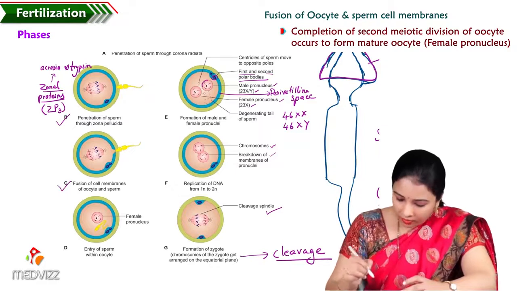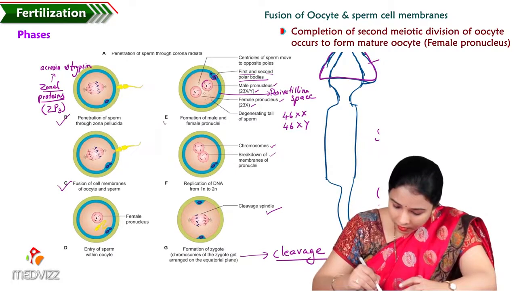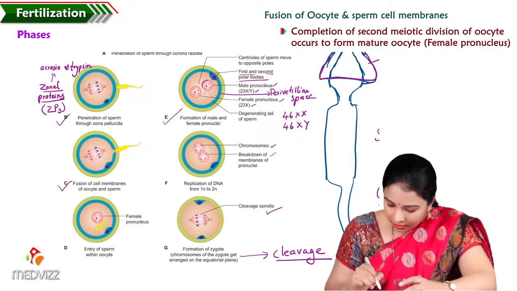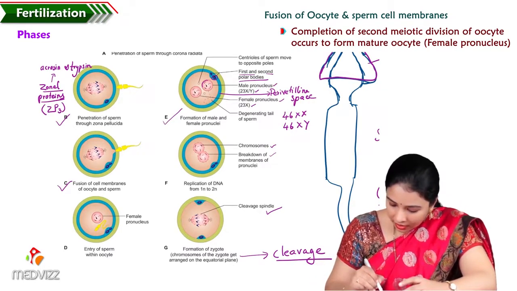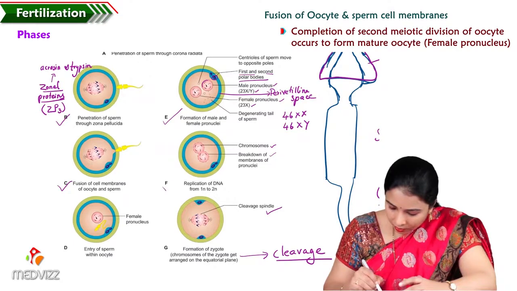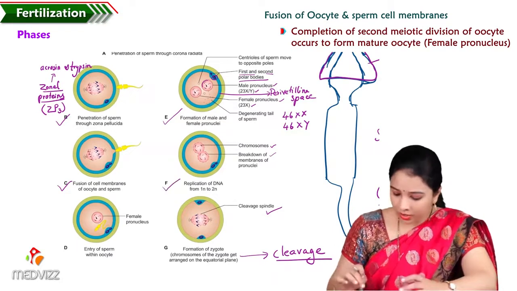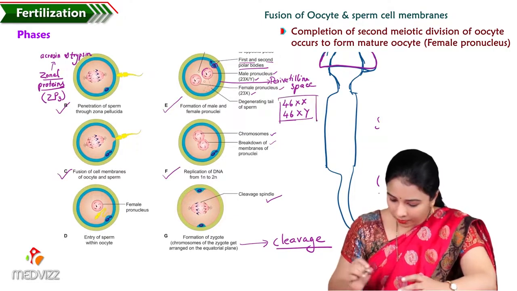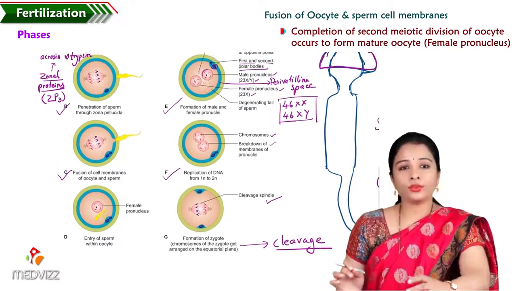After fusion we have seen the formation of male and female pronuclei, and here the replication of DNA occurs, and the chromosomes form a diploid number, that is 46 XX or 46 XY. Then finally the zygote is formed.